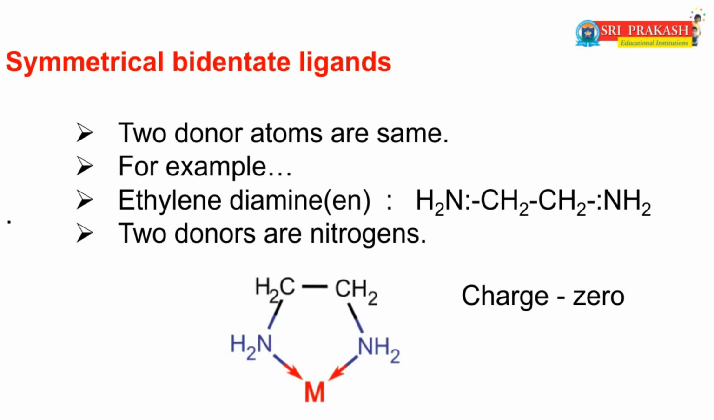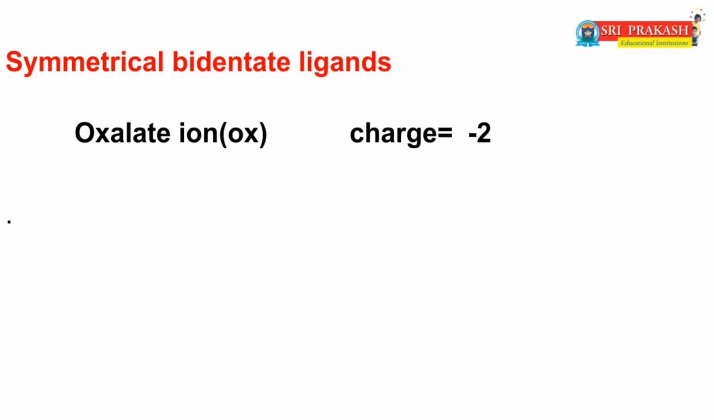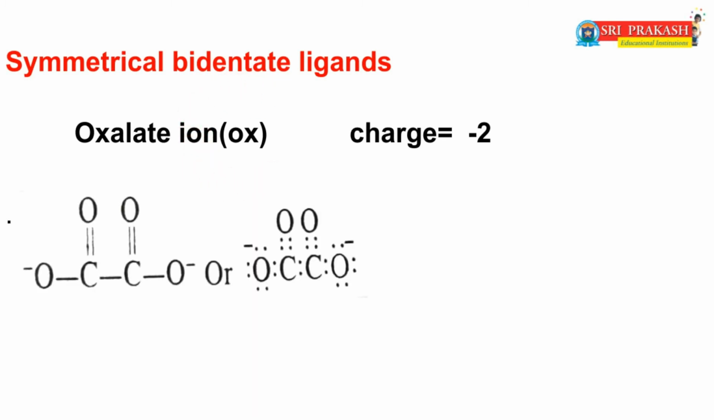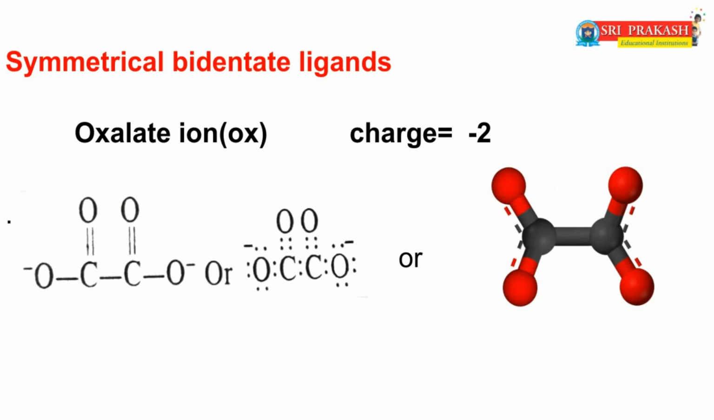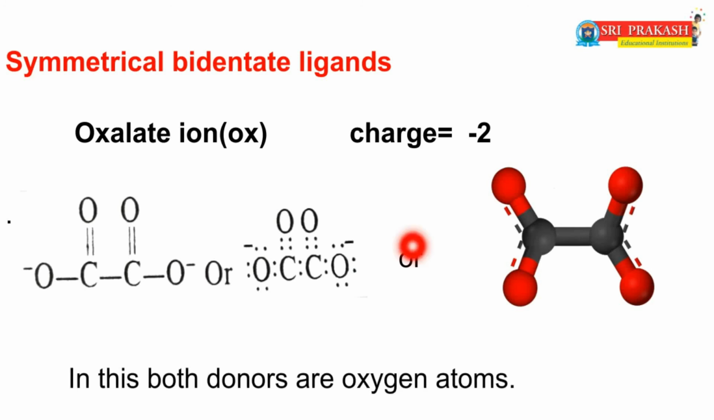This is the complex of ethylene diamine. The next example of a symmetrical bidentate ligand is oxalate ion. The simple representation of oxalate ion is ox. This is the structure of oxalate ion: O minus, C double bond O, C double bond O, O minus. That's why the charge of oxalate ion is -2. In this ligand also, the 2 donor atoms are oxygens. That means the 2 donors are the same. So this ligand is also called a symmetrical bidentate ligand. Both donors are oxygen atoms.